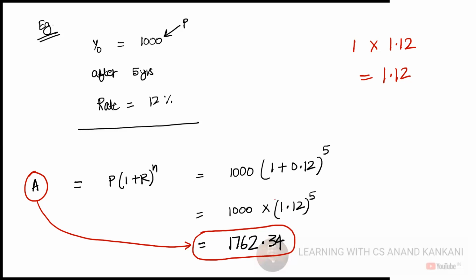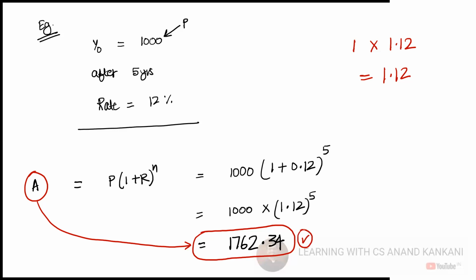So what you have solved is this part, 1 into 1.12 to the power 5. Now just multiply that with 1000. 1762.34. Right? So this is your answer.